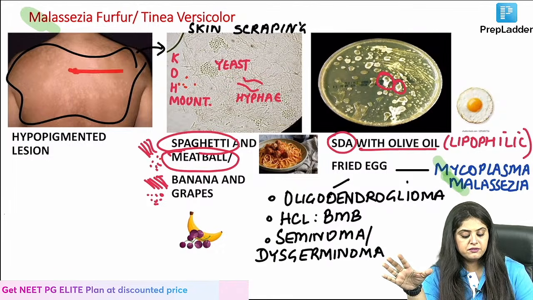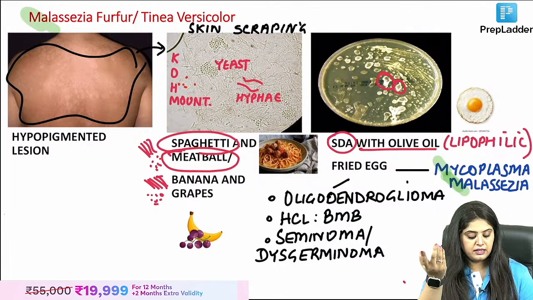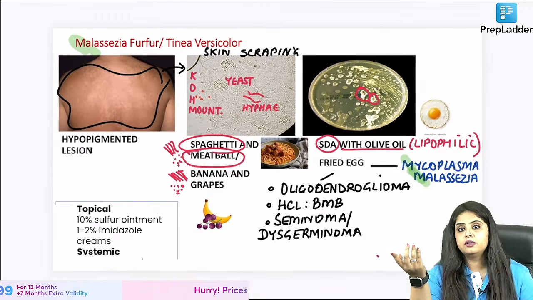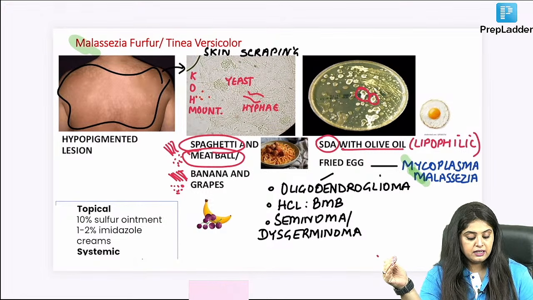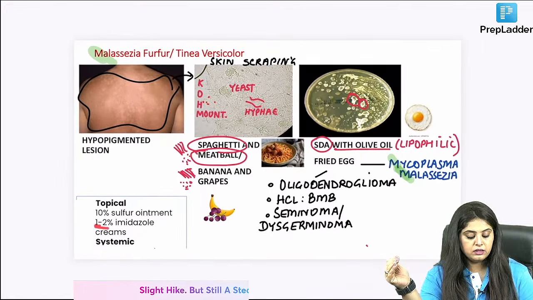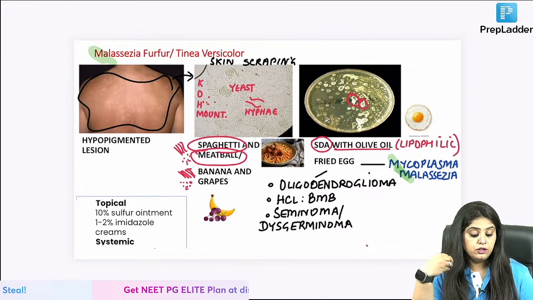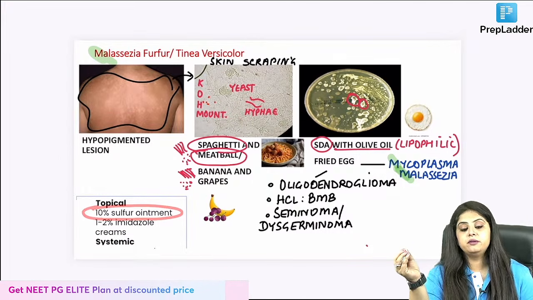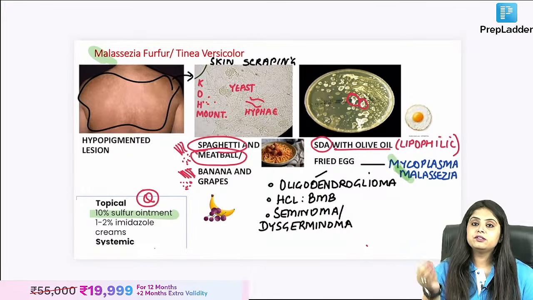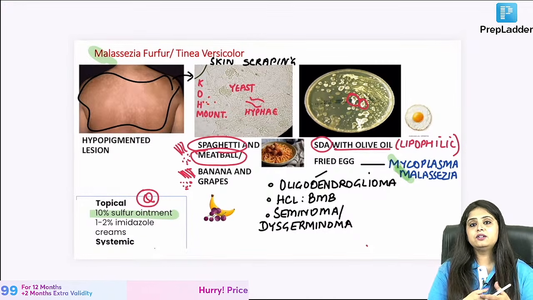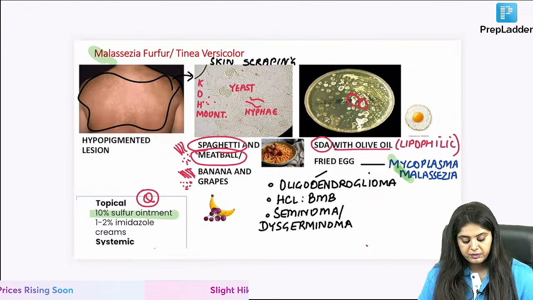अच्छा, Malassezia furfur का ट्रीटमेंट क्या है? लगाने के लिए भी azole, खाने के लिए भी azole. That is how it works in case of fungus. Although all the antifungal drugs I have written at the end, but खाने के लिए, लगाने के लिए, when I talk about topical, it is imidazole. When I have systemic, that is also azole. You can also use sulfur ointments. That is what is an extra question that has been asked in dermatology. वैसे तो it is लगाने का topical azole, खाने का भी azole, but 10% sulfur ointment can also be used.